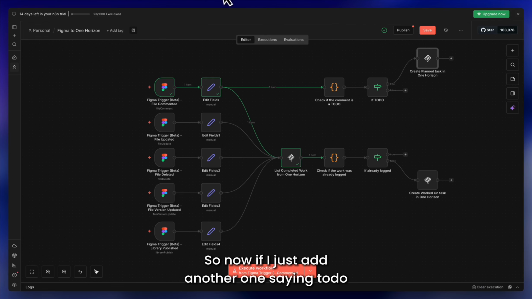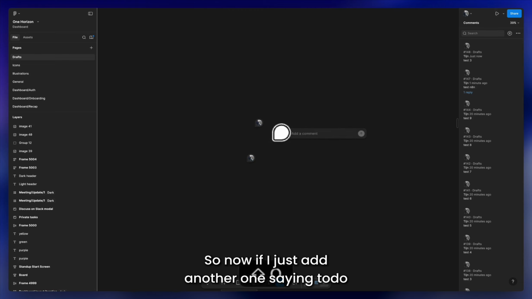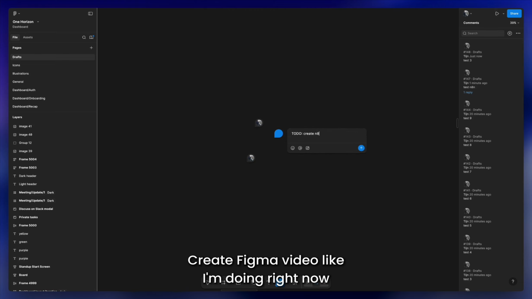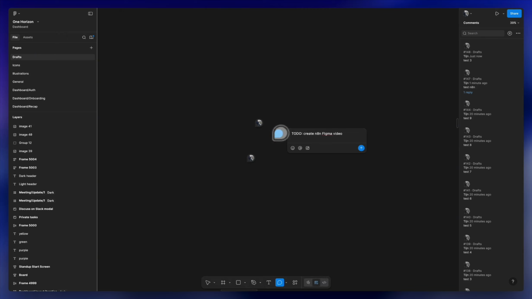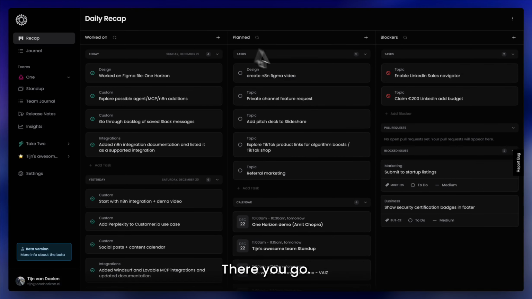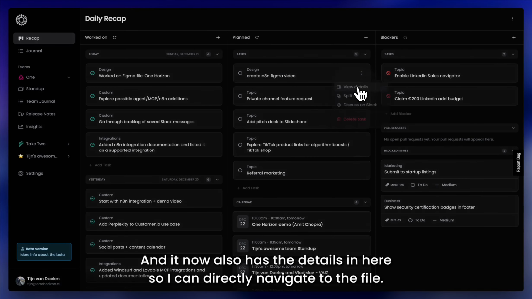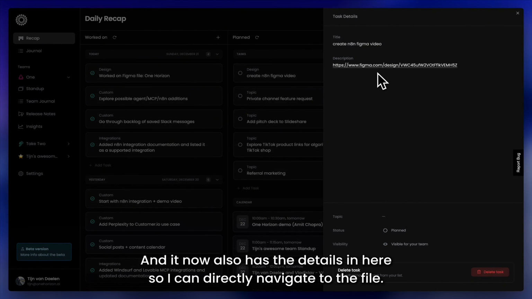So now if I just add another one saying to do, pick my video like I'm doing right now, and go back to One Horizon, there you go. And it now also has the details in here, so I can directly navigate to that file.